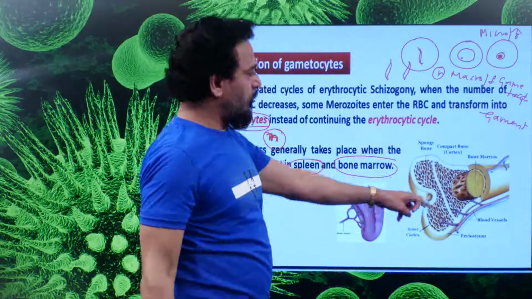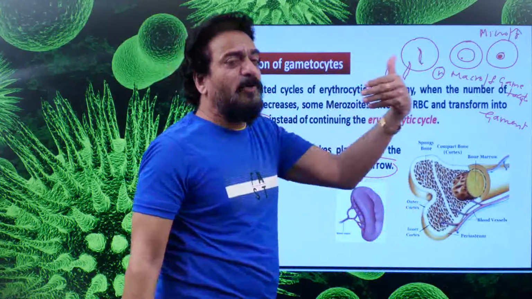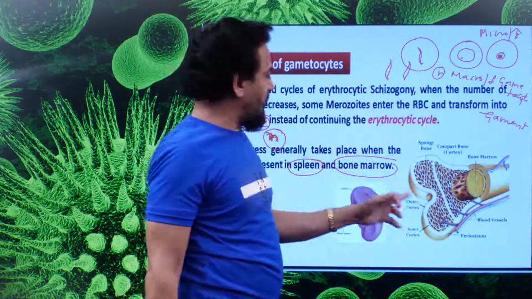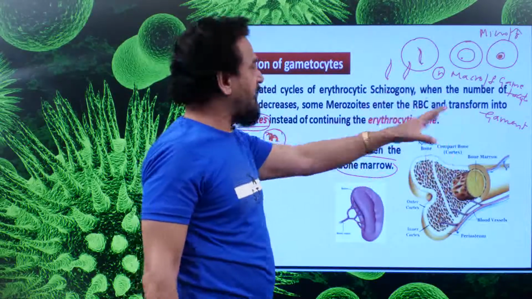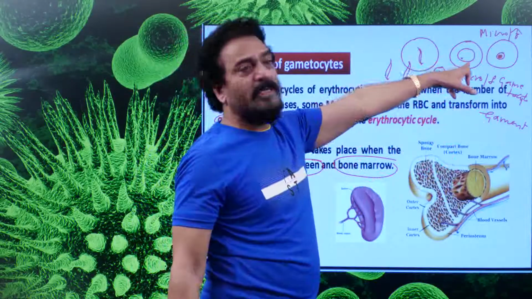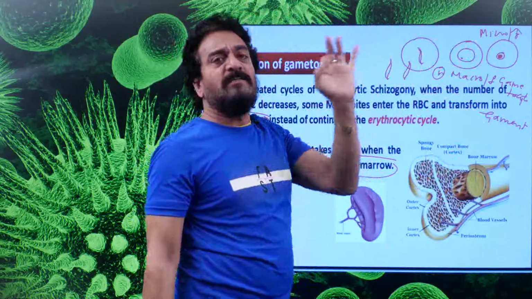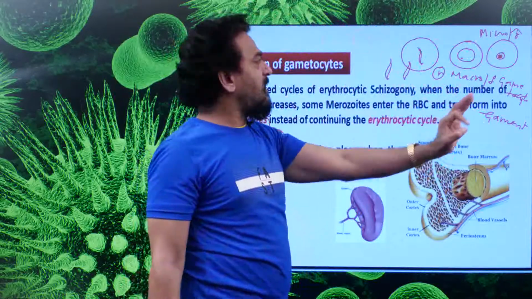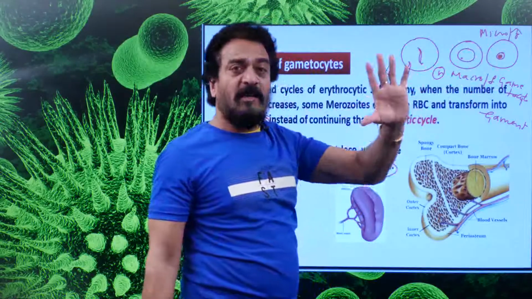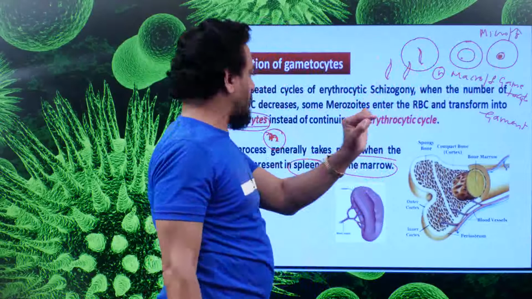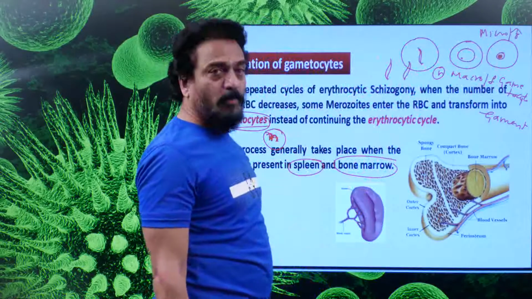Spleen is this, bone marrow is this. These parasites, merozoites, after entering into the blood circulation, will reach the spleen and the bone marrow, and after going there inside the RBC, they will get converted into gametocytes, male and female gametocyte. Female gametocyte is larger in size, with a smaller, eccentric nucleus, and male gametocyte or gamete is smaller in size, with a larger nucleus, exactly present in the center. Such gametocytes are created in the RBC of the spleen and bone marrow.